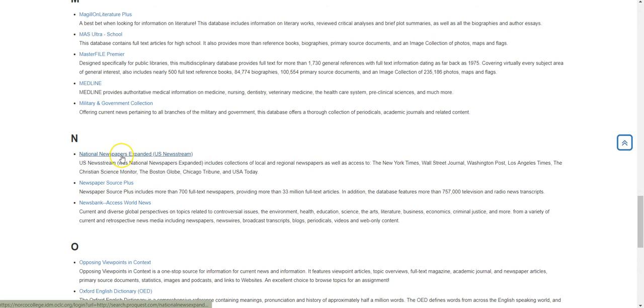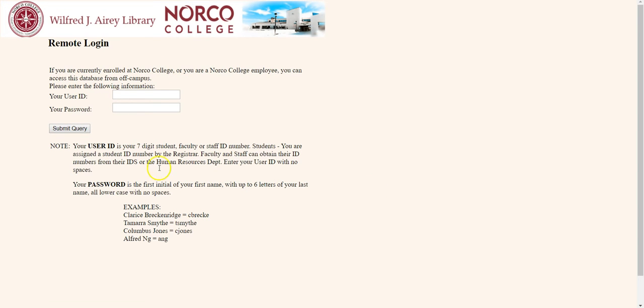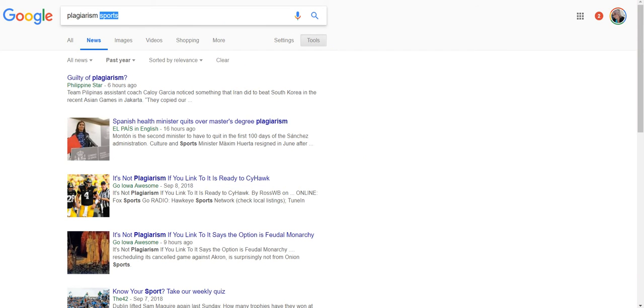So I'm going to go ahead and use National Newspapers Expanded, and I can do a search there for an article on plagiarism, okay? At this point, if you're off campus, you're going to be asked for your remote login. So that's one place. The other place you can look is on Google.